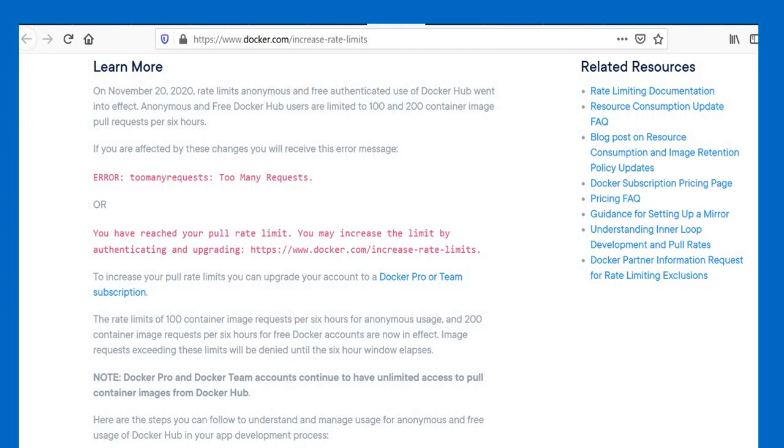If you are an individual user, then I think 100 pulls per 6 hours is very huge and sufficient. You will not face any issue. But if your servers are behind a common organization IP, and the client IP is common for all servers inside your organization, then you will face this issue with 100 pulls per 6 hours or 200 pulls per 6 hours. So let's move towards the solution.